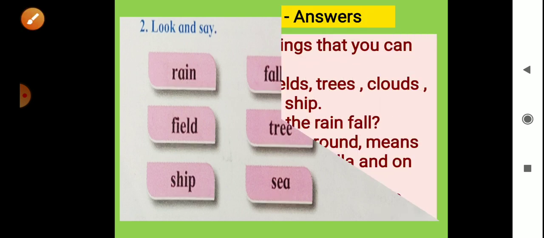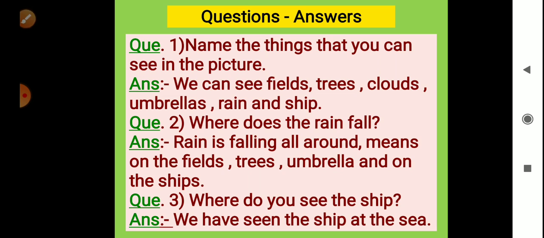Now look here. Here are questions and answers. First question is, name the things that you can see in the picture. And the answer is, we can see fields, trees, clouds, umbrellas, rain and a ship. Now second question. Where does the rain fall? Answer. Rain is falling all around, means on the fields, trees, umbrellas and on the ship.